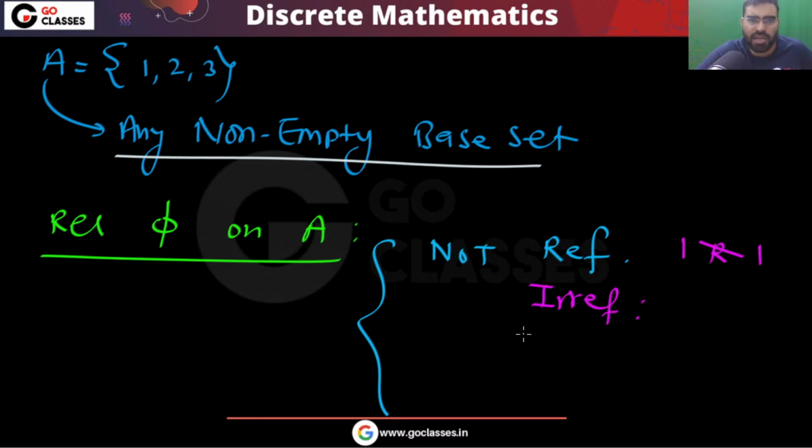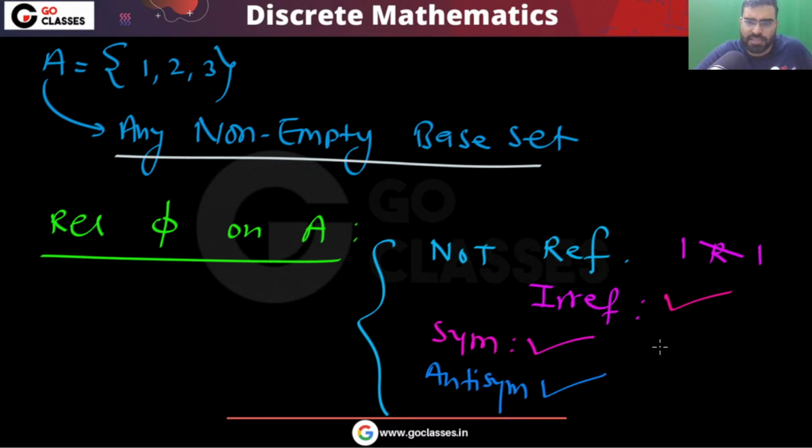Irreflexive says that no element is related to itself. So this is satisfied. Symmetric is also satisfied because there is no violation of symmetry. Anti-symmetry is also satisfied, there is no violation of anti-symmetry. Asymmetry is also satisfied. And similarly, there is no violation of transitivity.